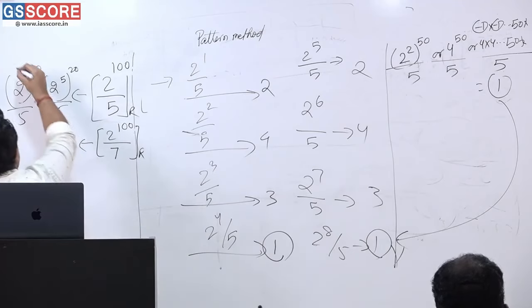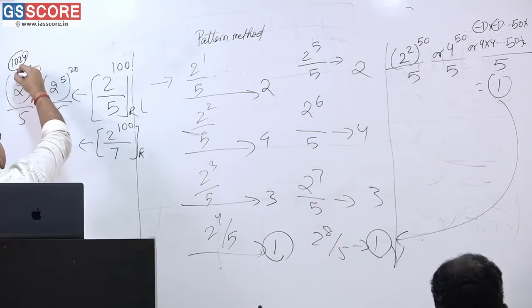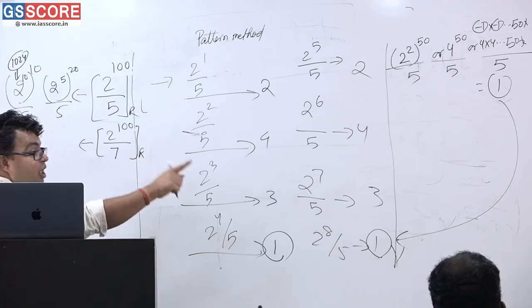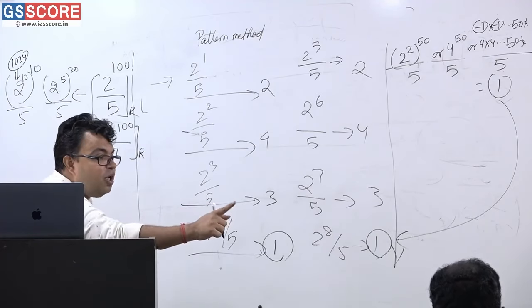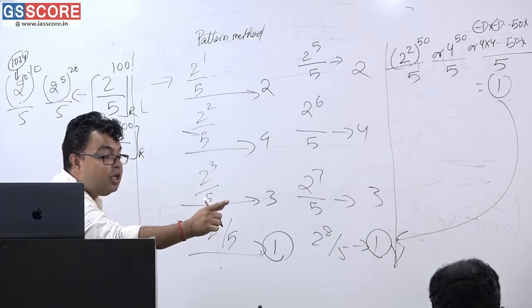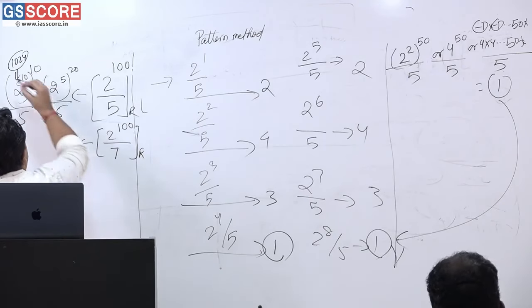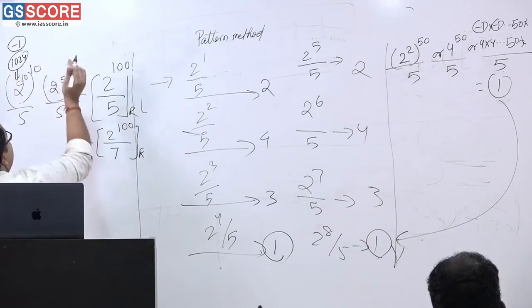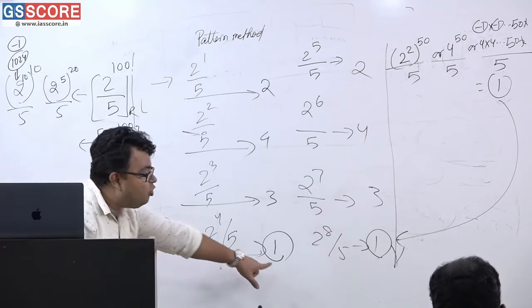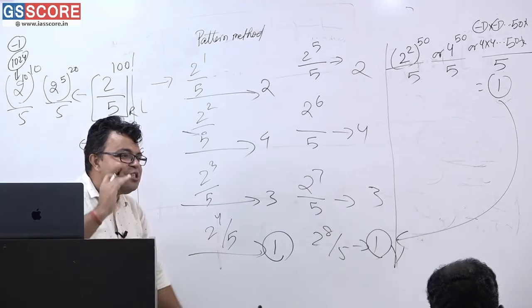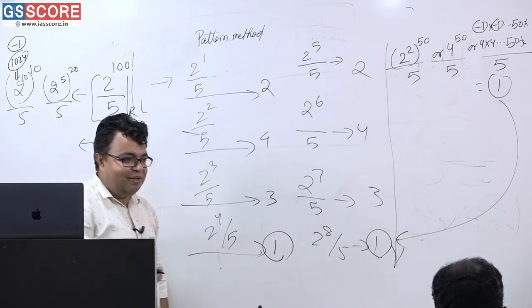1024. When you divide it by 5, what is the remainder? -1, because 1025 is completely divisible. So 1024 will be giving -1 as the result. So -1 whole to the power 10 is equal to what? 1 is the answer. So whichever way you do it, the answer will be the same.